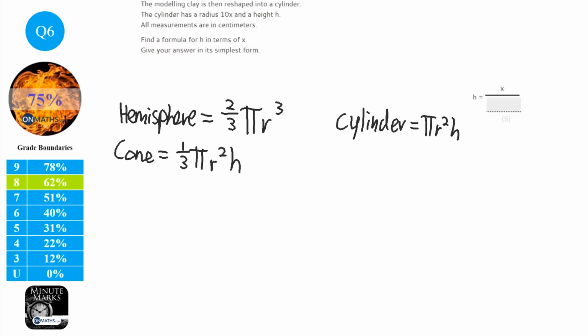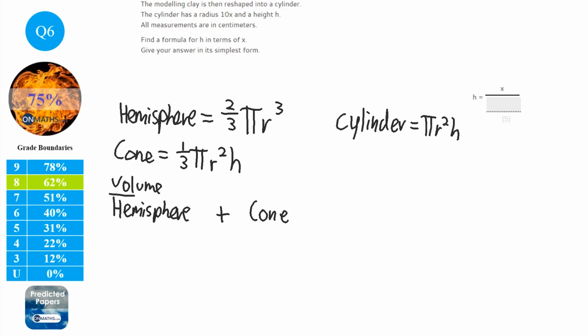Okay, so we know that the hemisphere plus the cone volume, and I should write volume here, show the examiner that I'm working with volumes, equals the volume of the cylinder.